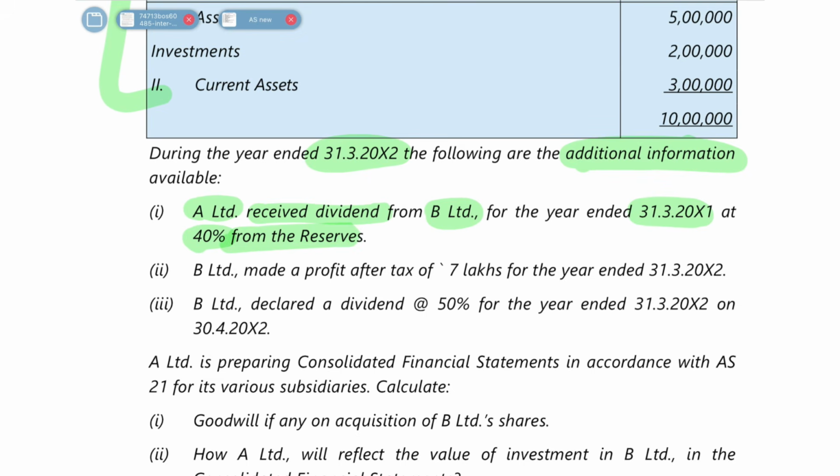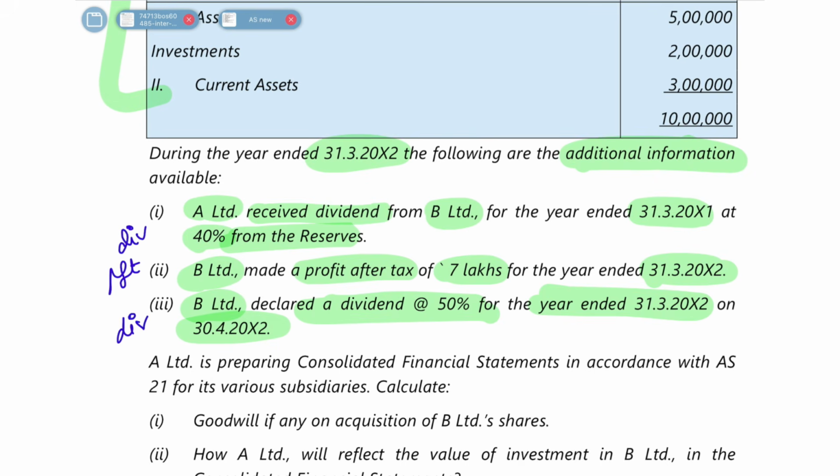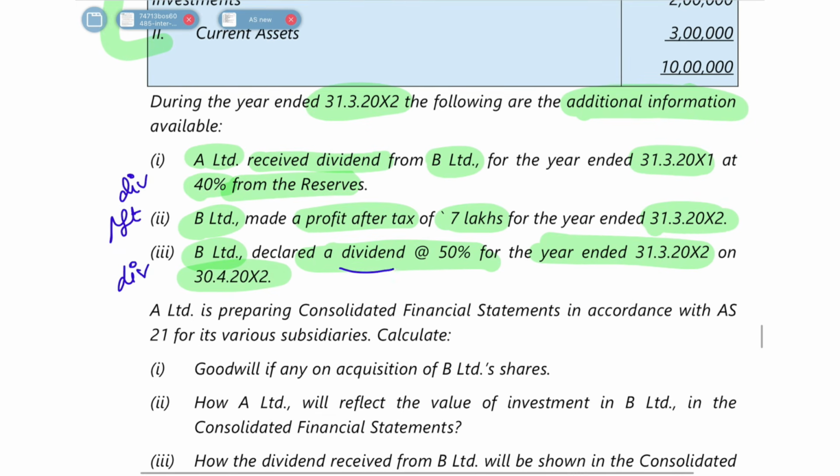Then B Limited had made a profit after tax of 7 lakh rupees for the year ended 31st March 2002, and B Limited had declared a dividend of 50% for the year ended 2002. We'll classify the data: dividend here, profit here, and dividend here.